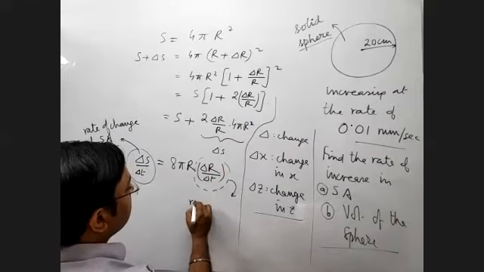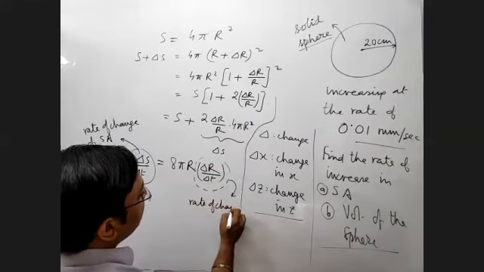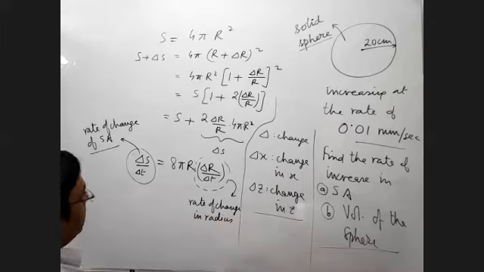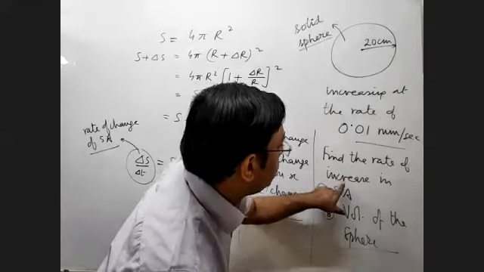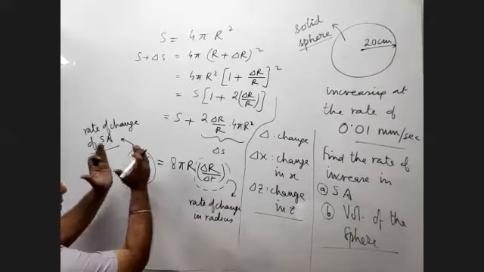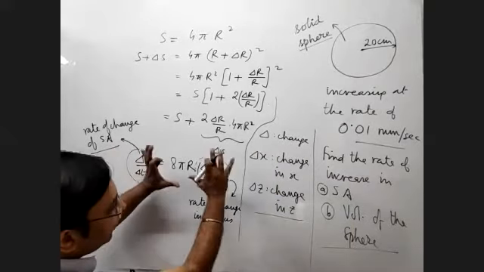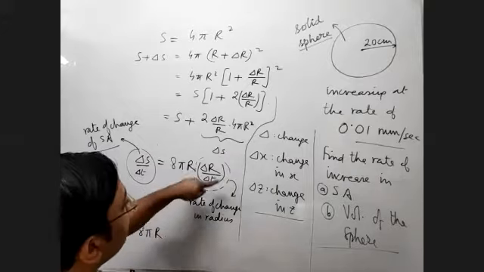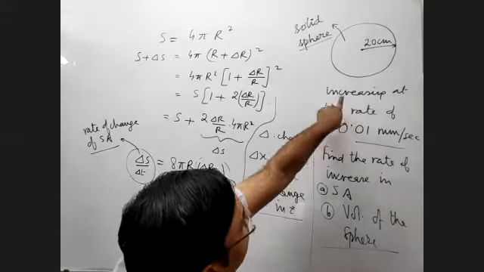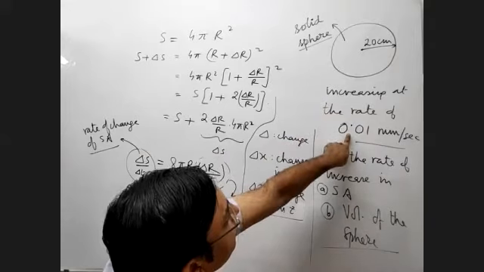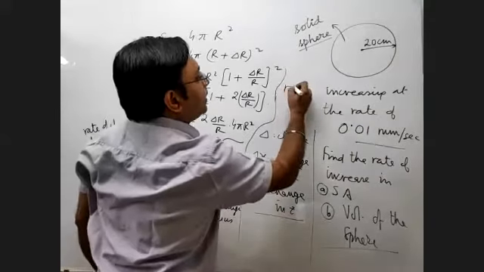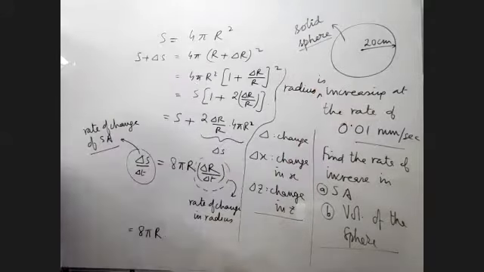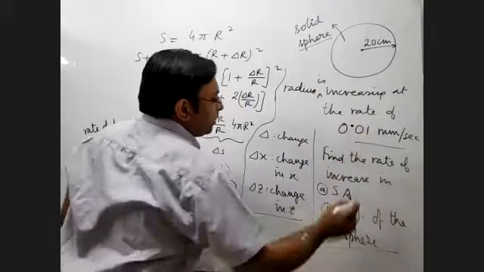What is delta R by delta t? Delta R by delta t is nothing but the rate of change in radius. So the question is asking for the rate of increase in the surface area. That's what the question is asking, and we have quantified it in this form. So it will become equal to 8 pi R into delta R by delta t. That is nothing but the rate of increase of the radius. See here, I should write it here. I've already told you, but I didn't write it: radius is increasing at the rate of 0.01 millimeter per second.